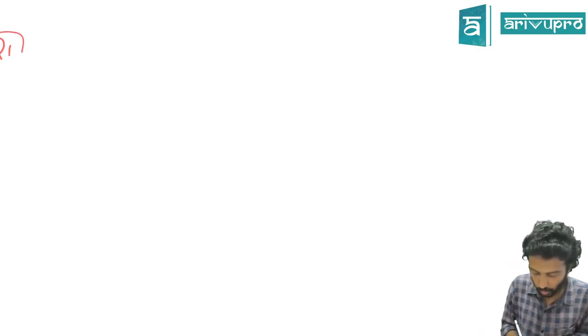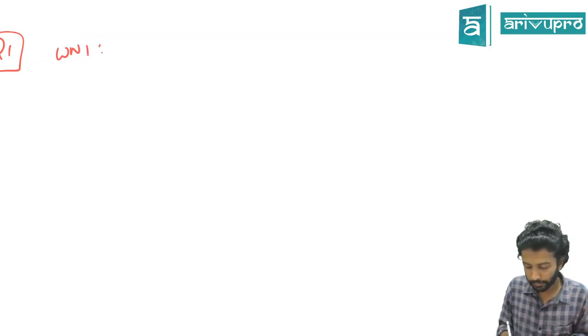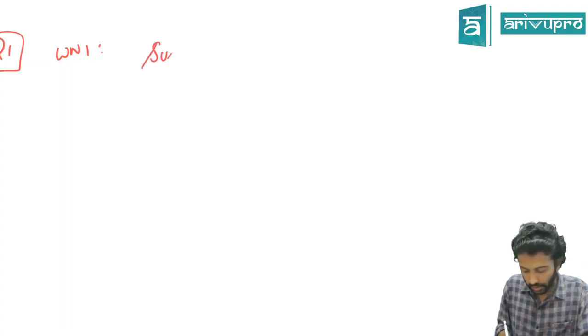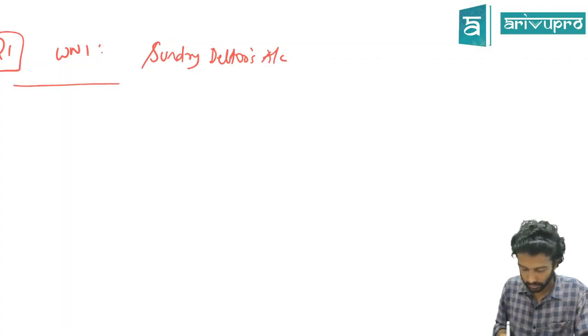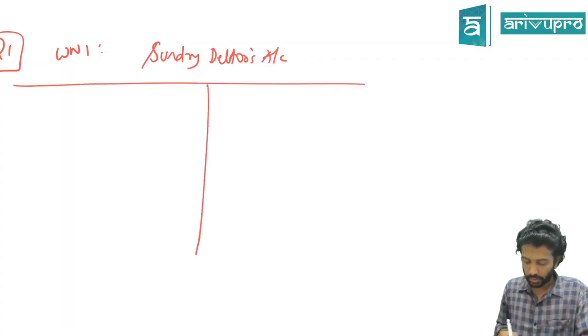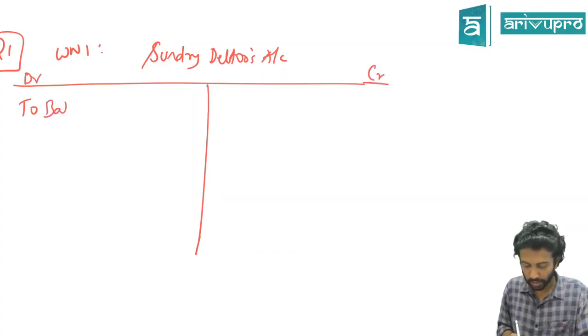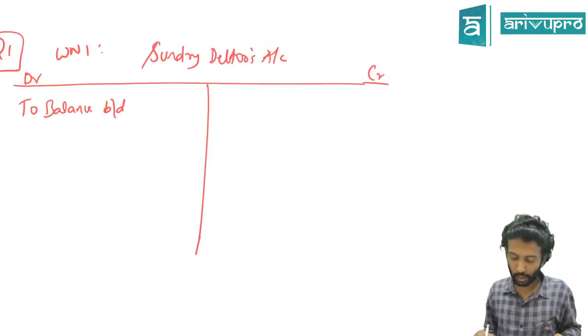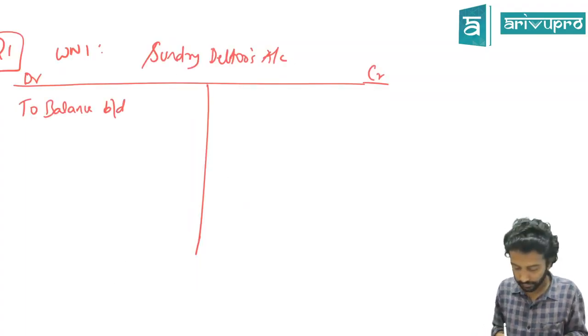This is question number 1. First we do have the working note. Working note number 1 was for sundry debtors account. Have they given the opening balance? Do we remember that opening balance should come on the debit side only? We remember. Very nice. I thought you left all foundation there only. How much is the opening balance of debtors they've given? 1,50,000.